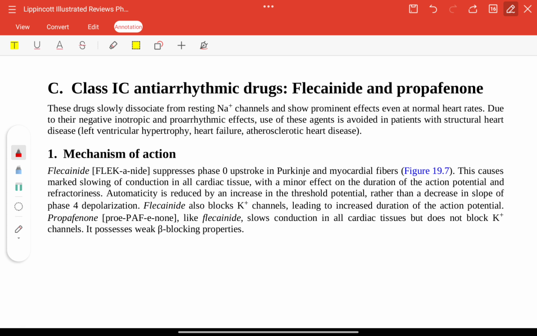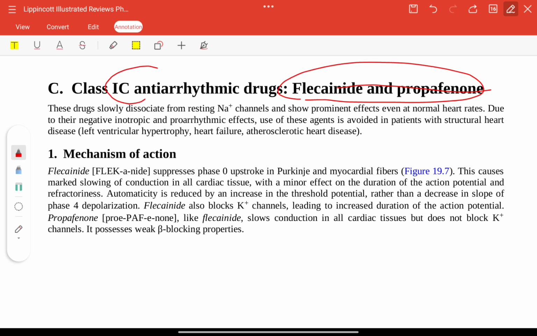Now, class 1C antiarrhythmics are flecainide and propafenone. These drugs slowly dissociate from resting sodium channels and show prominent effects even at normal heart rates. Mechanism of action: flecainide suppresses phase 0 upstroke in Purkinje and myocardial fibers.